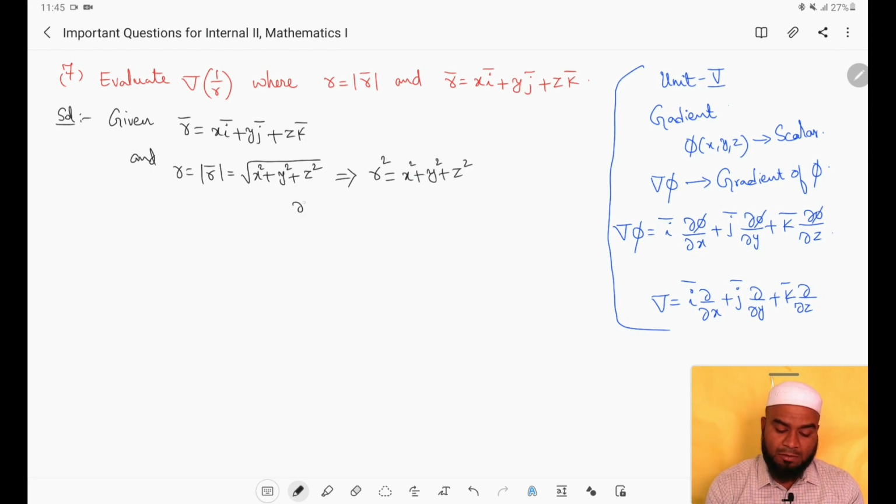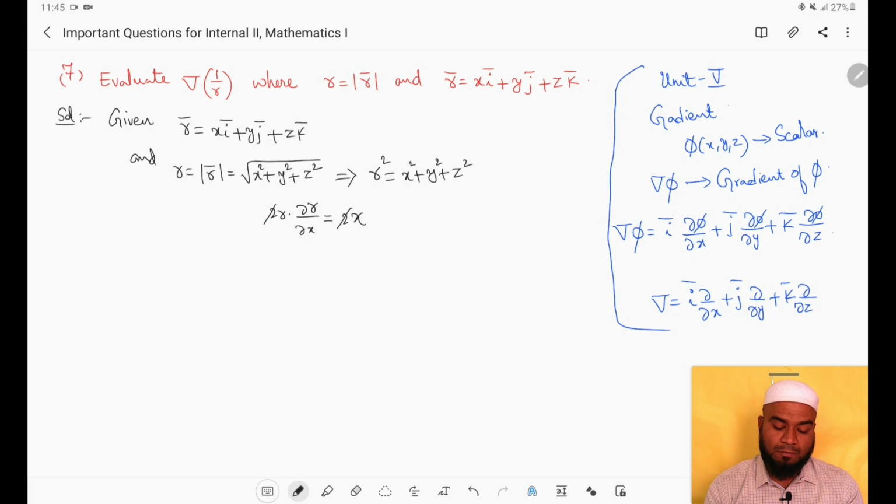Now let us differentiate this, R square equals x square plus y square plus z square, with respect to x. So what we will get here? 2r into dou r by dou x, equal to the partial derivative with respect to x, so we will get 2x here. Remaining terms will become 0.